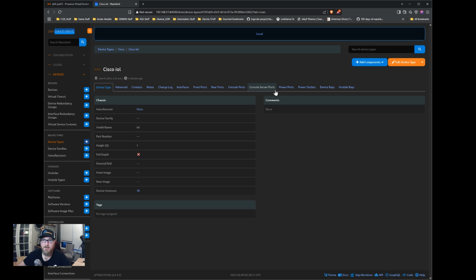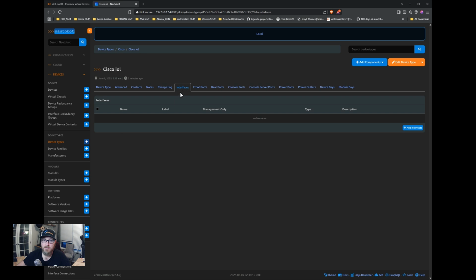Those typically are uniform, and they'll have a specific port count depending on the model that you buy. And so what you can do is create interfaces that go with that device type, along with power ports, power outlets, that kind of stuff.